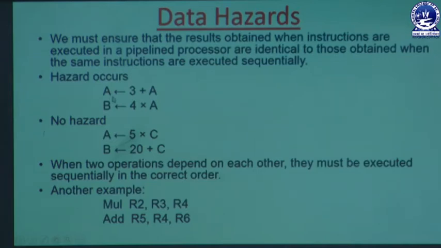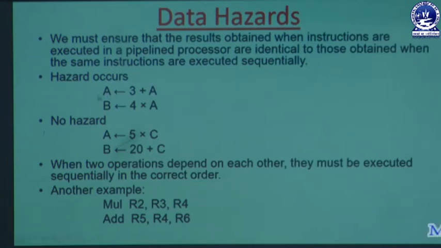We have seen in pipelining that when one instruction is in its execution stage, the next instruction is in its decode stage. It cannot go to its execution phase. After the execution phase of the first instruction, the result of A will be written into the register file.